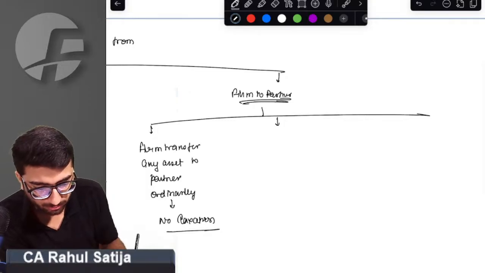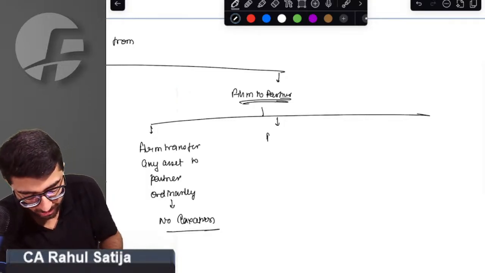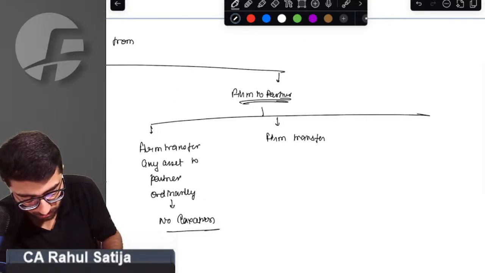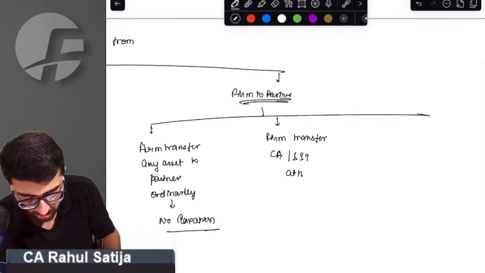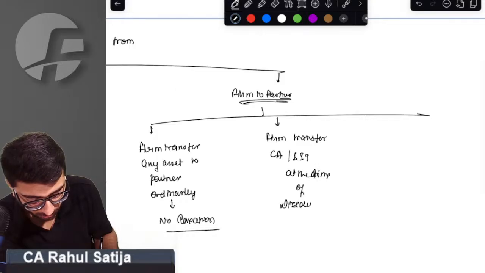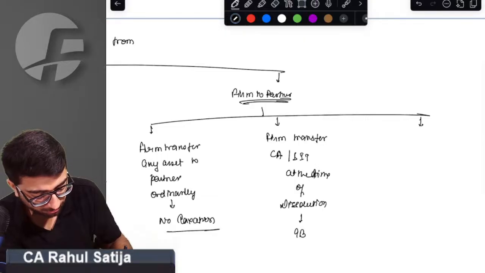But sir, if the firm transfers any capital asset or any stock in trade at the time of dissolution, section 9B will apply.